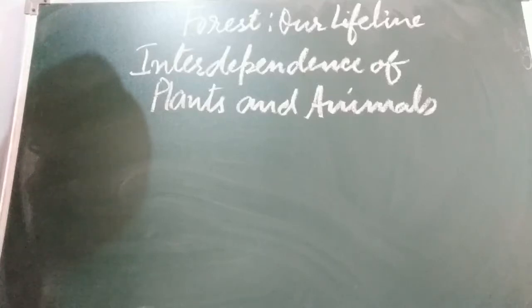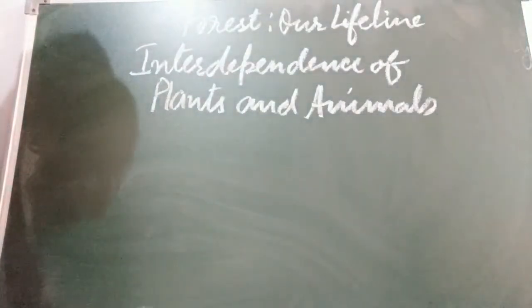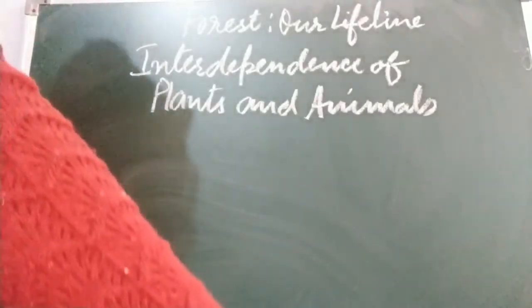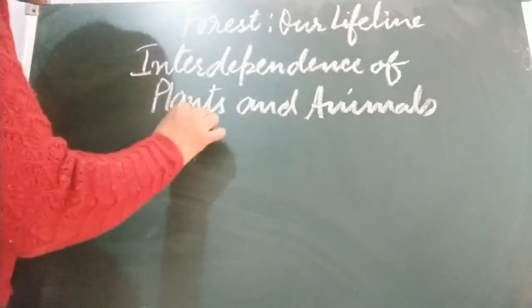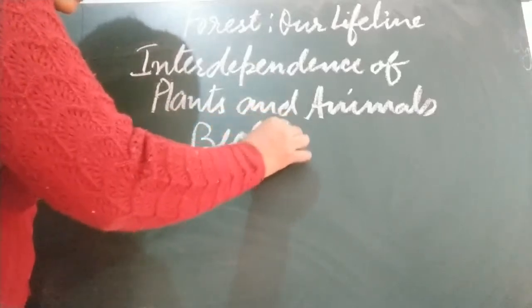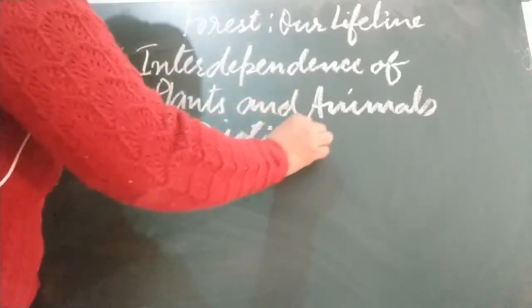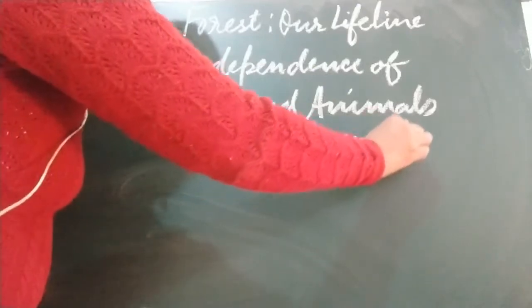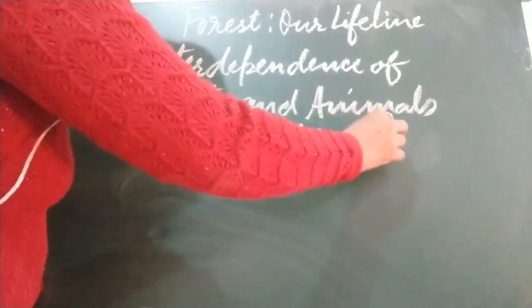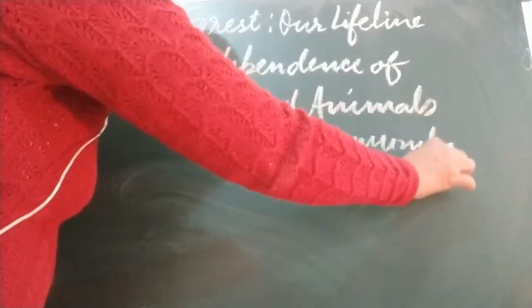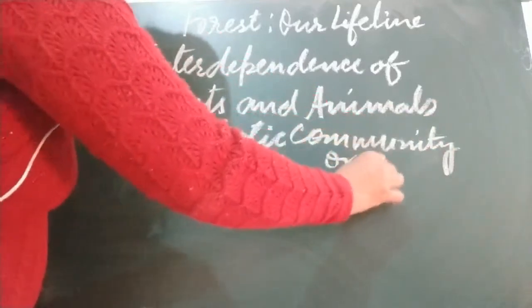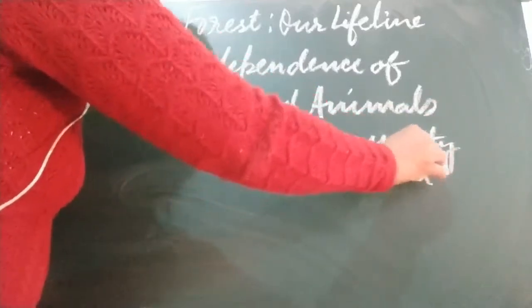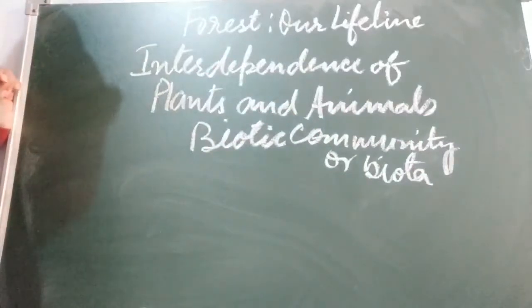The various organisms are interconnected and together form a biotic community, or we call that biota. All these plants, animals and microorganisms.